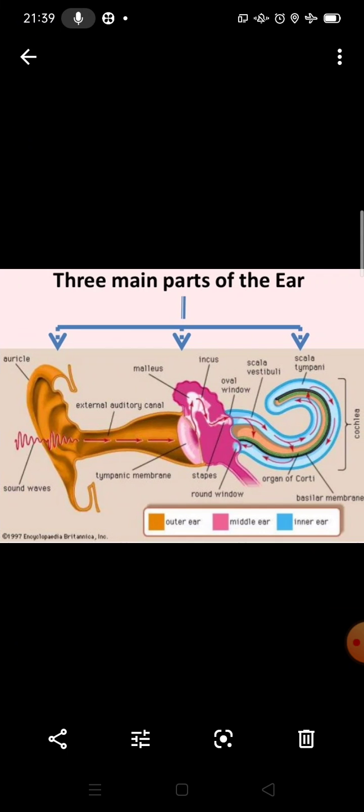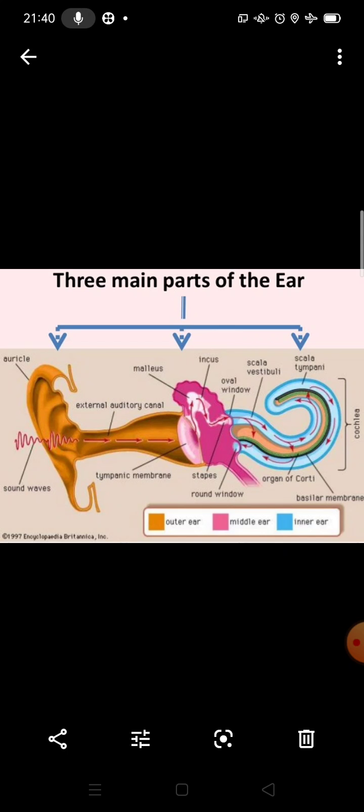This sound travels into the auditory canal, and at the end of the ear canal there is the eardrum. Sound waves enter the ear canal and make the eardrum vibrate.